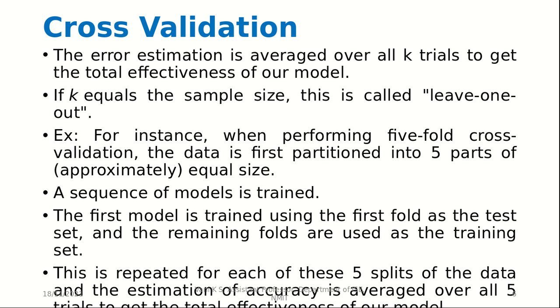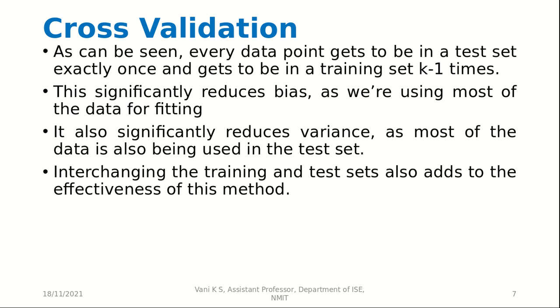This is repeated for each of these 5 splits of the data, and the estimation of accuracy is averaged over all 5 trials to get the total effectiveness of our model. So the accuracy is actually calculated by taking the average of all the accuracies of all the 5 models. As can be seen, every data point gets to be in a test set exactly once and gets to be in a training set k-1 times.